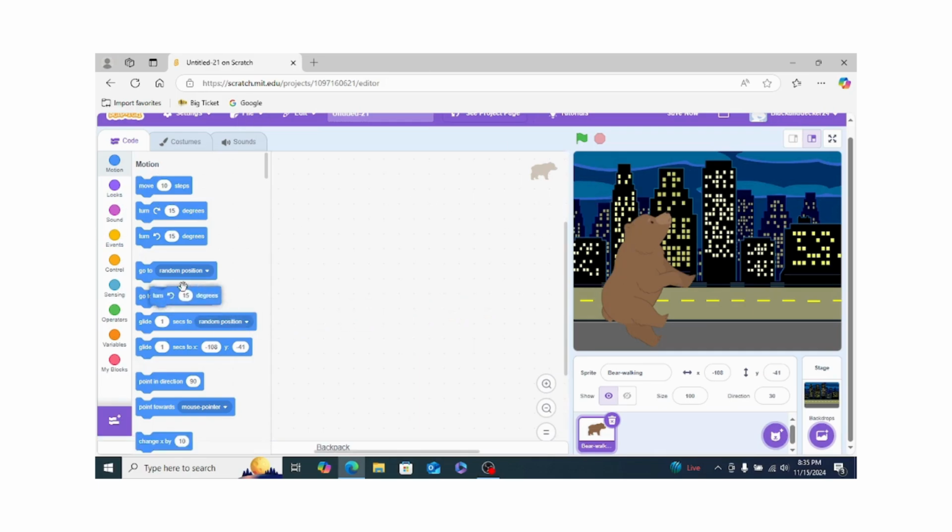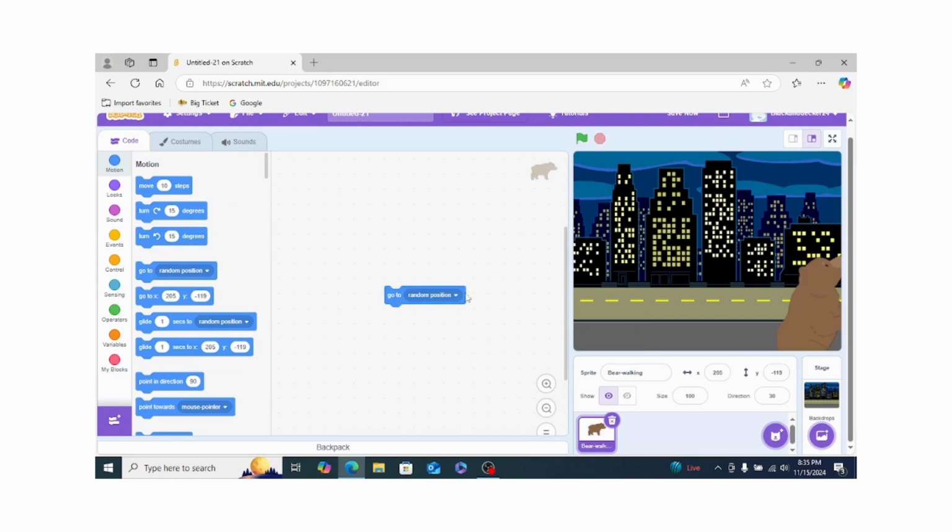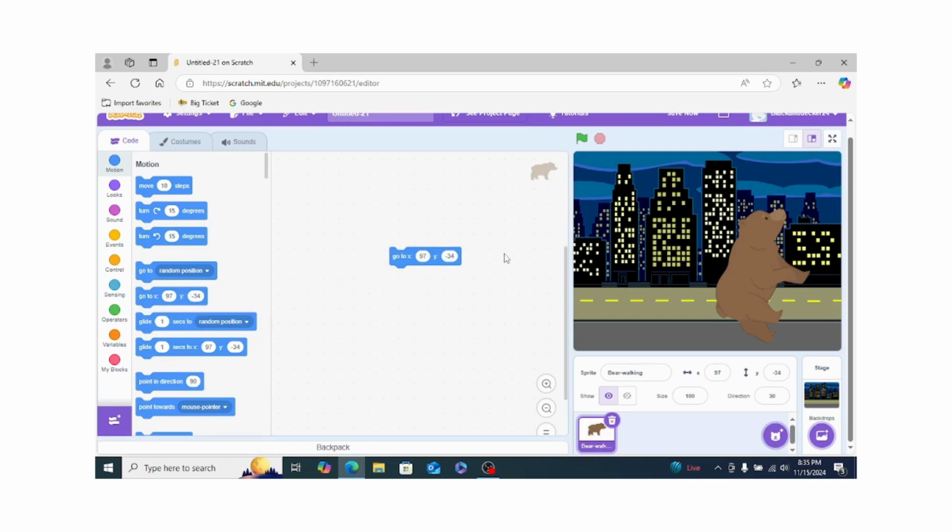So now the next one is go to random position. This will teleport to a random position. We don't know which position, but to a random position. I'll show you like this. Okay. So the next thing we see is go to x and y.